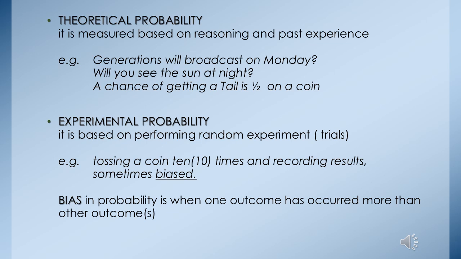But this is just an introduction for you to know that probability is something that you are either sure that it will occur or you are not sure that it will occur. And then you can prove that probability through an experiment, and the experiments sometimes are biased, because there is a definition of bias in probability which says that it is when one outcome has occurred more than other outcomes.